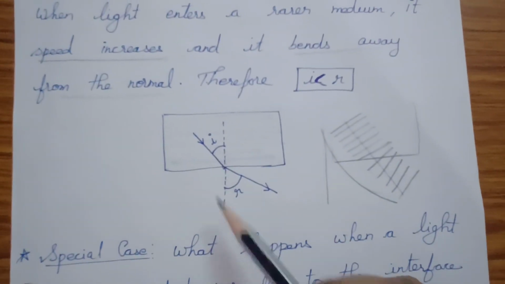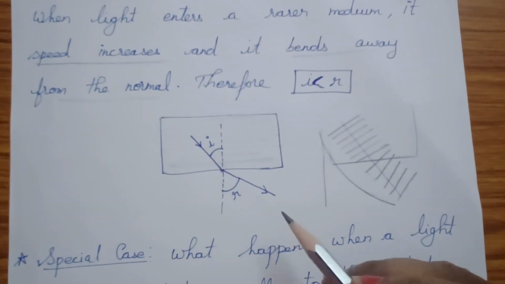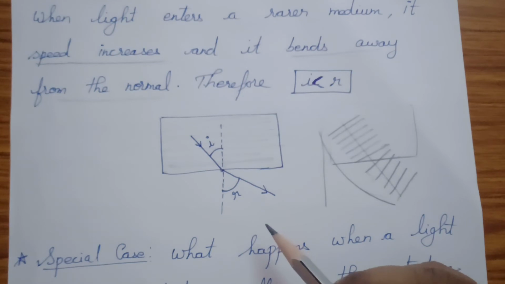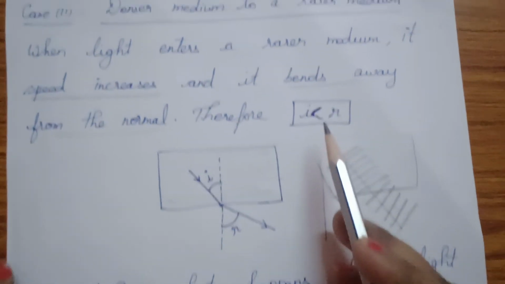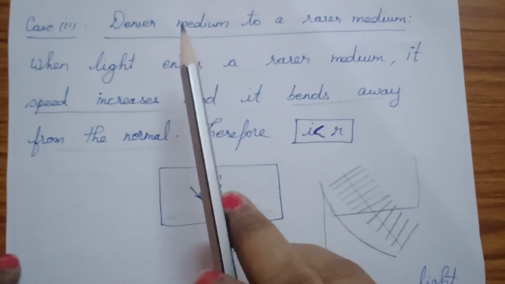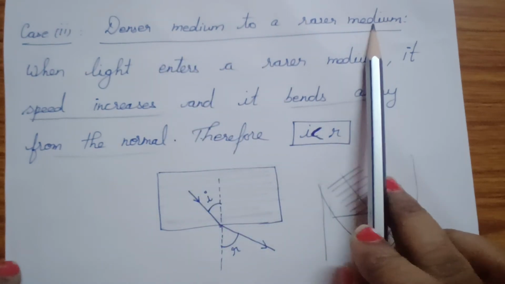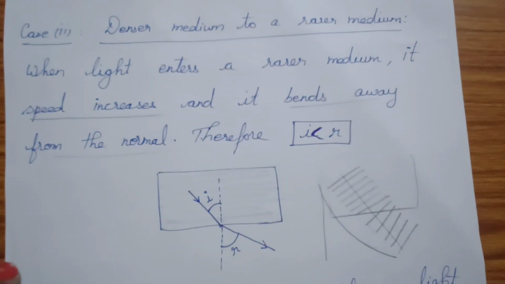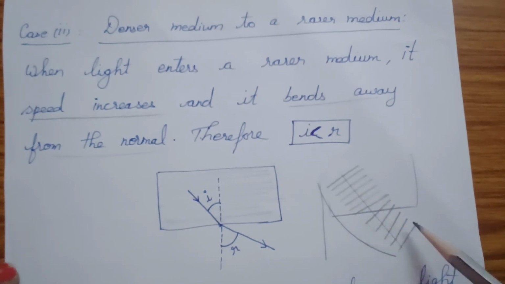In the remaining first two cases, when it is incident obliquely and enters from the denser medium to the rarer medium, it moves away from the normal. Remember this diagram so that it will be easier for you to understand. When the speed increases, it moves faster.